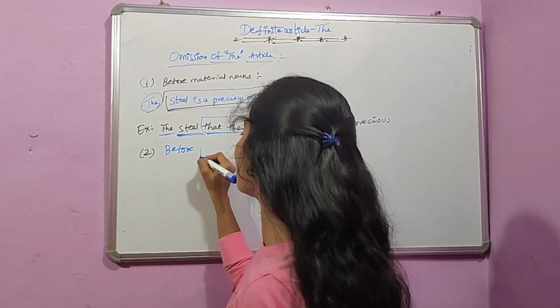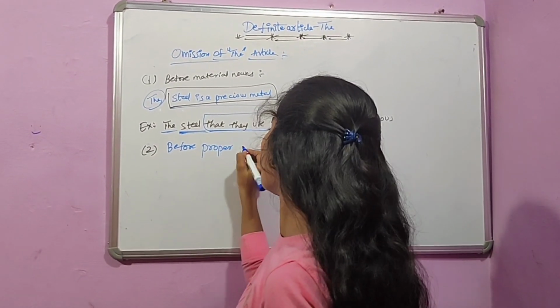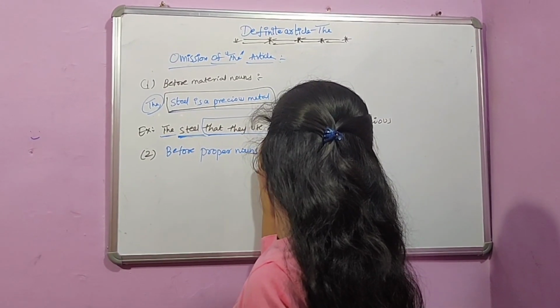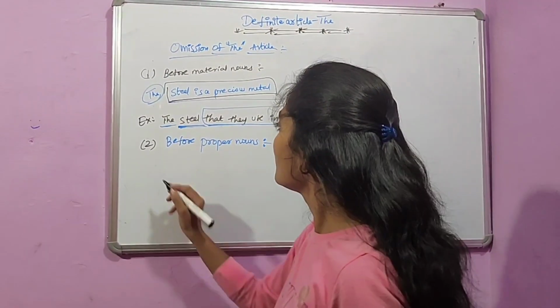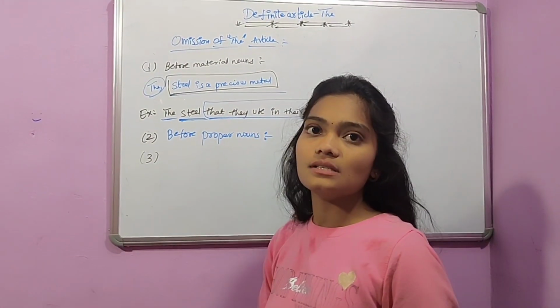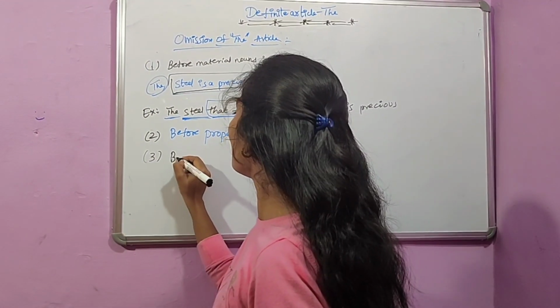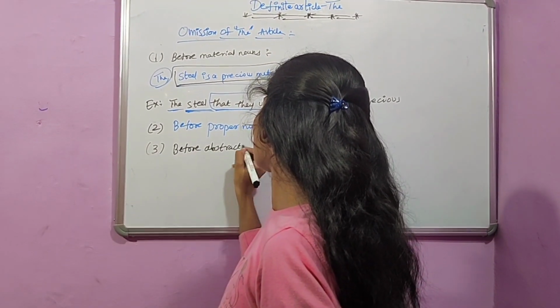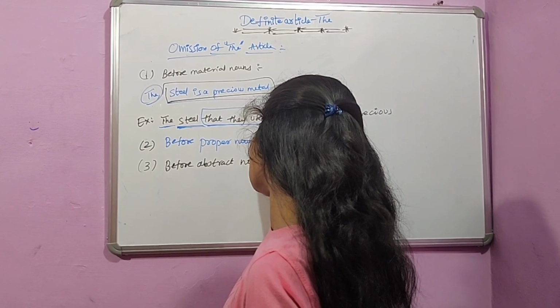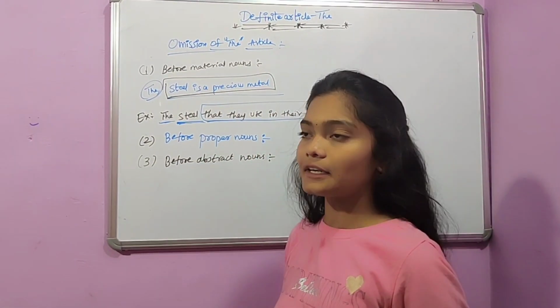Okay. Now, the second case is before proper nouns. Before proper nouns, we should not use the article. And the third case is before abstract nouns. Before abstract nouns, in general sense, we should not use the article.